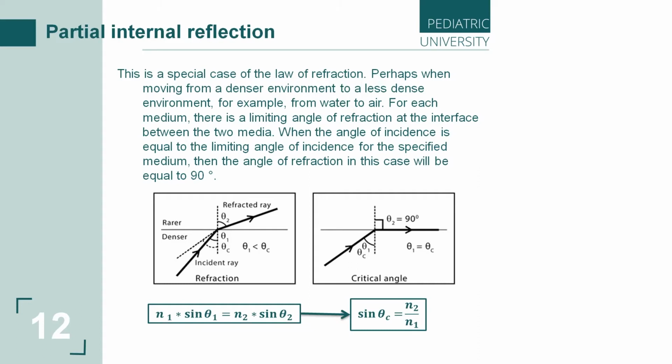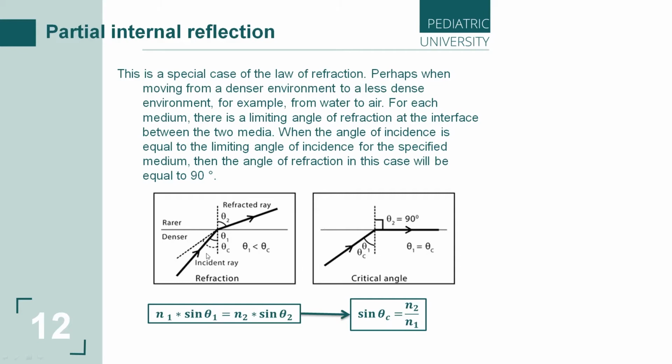This angle is a kind of border. If we increase the angle of incidence of the light beam until it becomes equal to the limiting angle for a given medium, then the angle of refraction also increases, and as a result will be equal to 90 degrees.